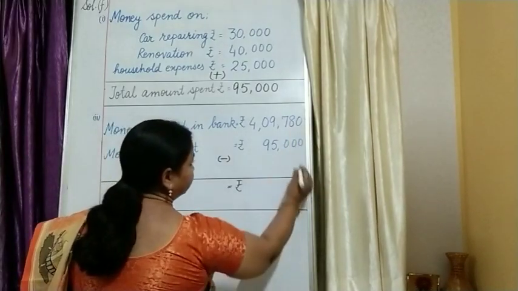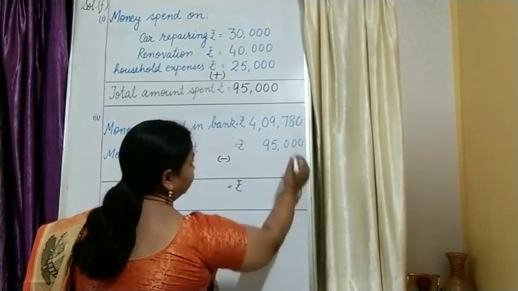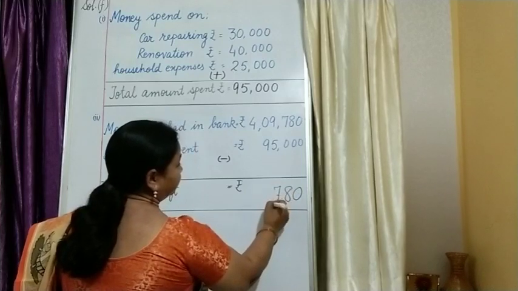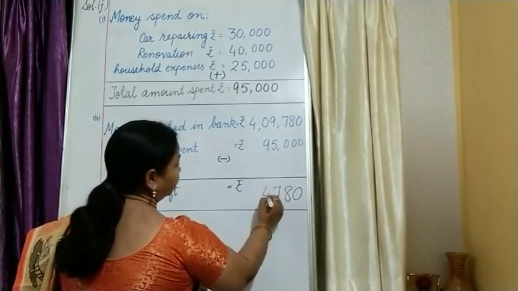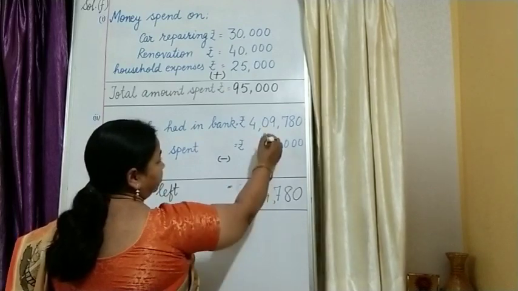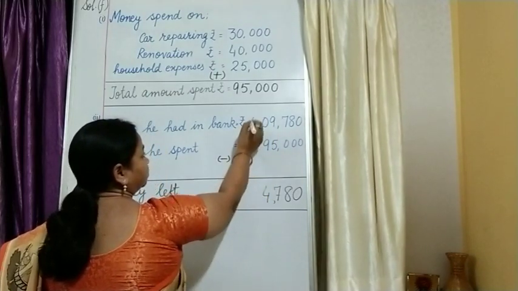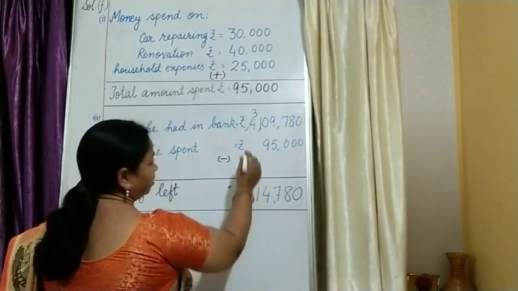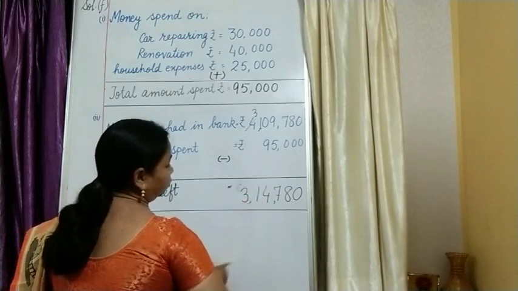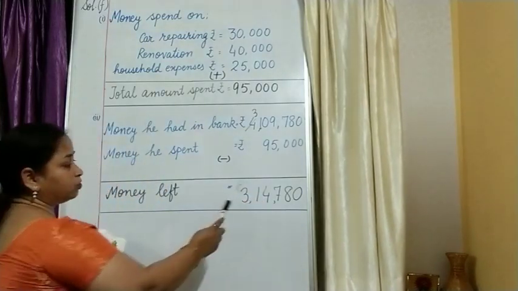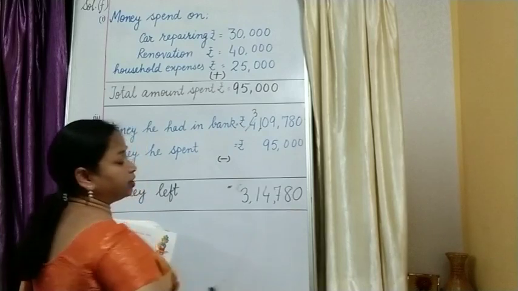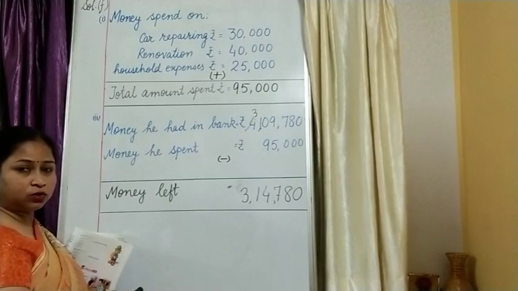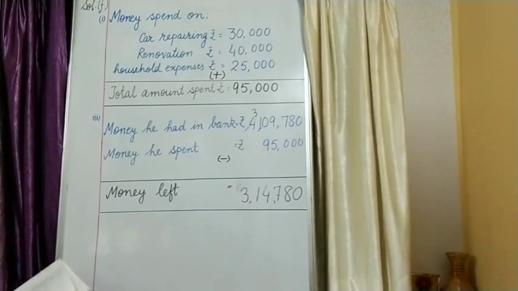Let us do the subtraction. 0 minus 0, 0. 8 minus 0, 8. 7 minus 0, 7. Then 9 minus 5, 4. Then here 9 is there and 0 is there. Of course, we need to borrow, isn't it? 10 minus 9 will be 1 and this will be 3. So he still has 3,14,780 in his account. I hope this question is also clear. Let us move on to the next question.